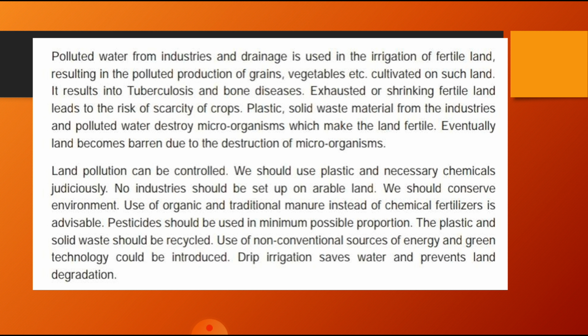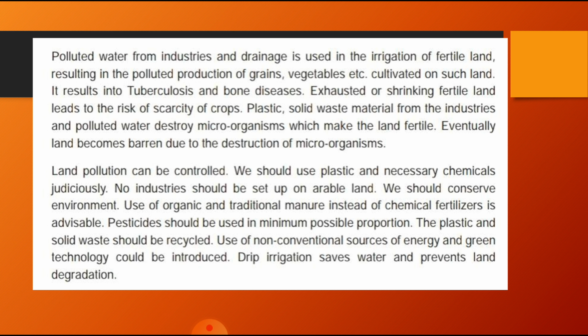Land pollution can be controlled. We should use plastic and unnecessary chemicals judiciously. We should use fewer plastic bags, and chemicals should be used very little, only if required. And we should conserve our environment. Use of organic and traditional manure instead of chemical fertilizer is advisable. To save crops and vegetables from insects, chemical insecticide should be used in a controlled manner, only if needed.